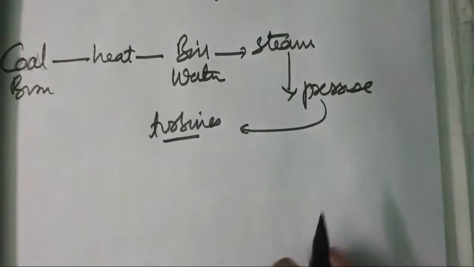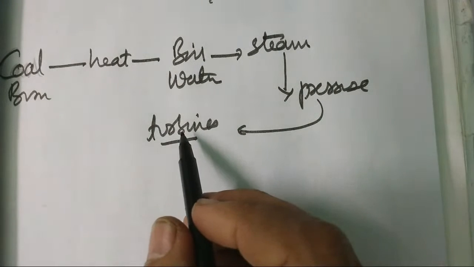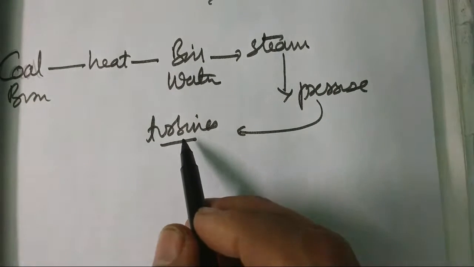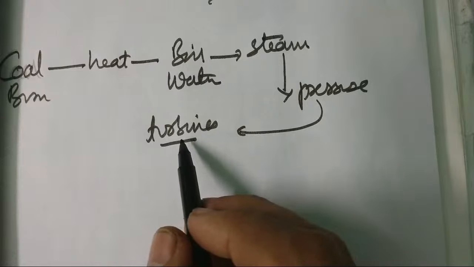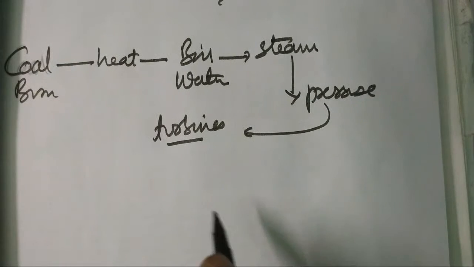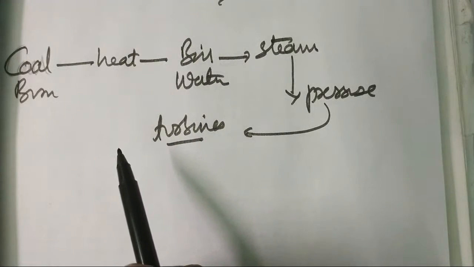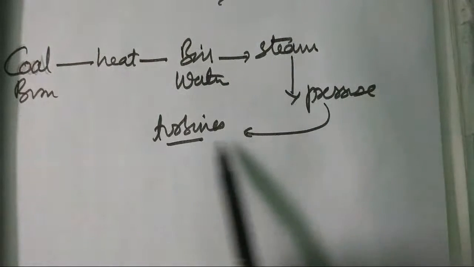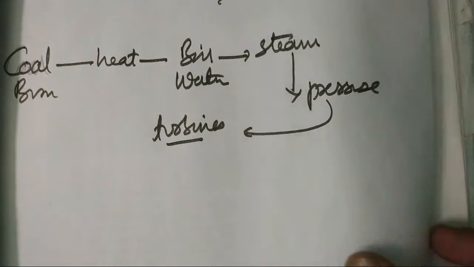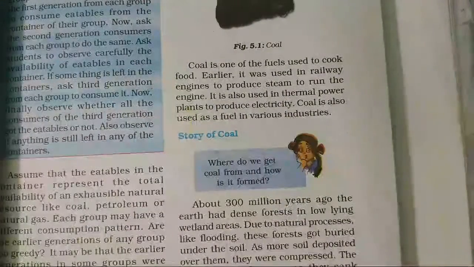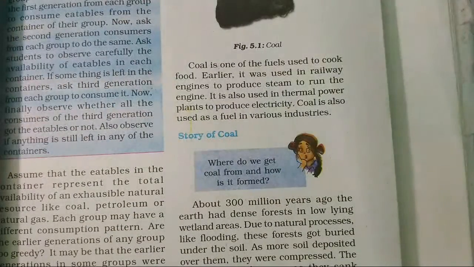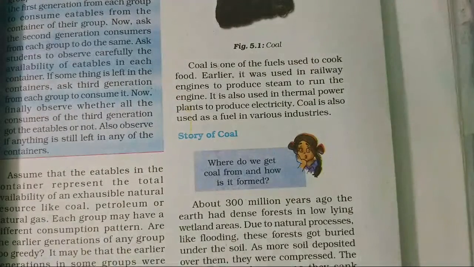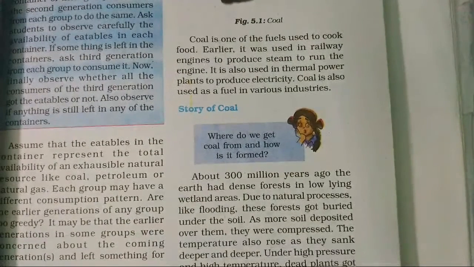The word turbine you must have heard, which is the generator. These are fitted in the thermal power plant. You must have heard about NTPC. Its work is to burn coal and produce heat, and this heat is used to boil water, and the steam is used to produce electricity. So coal is important in our country because it is considered the main source of electricity. It is replaced now in some uses, but still a major part of electricity is produced from coal.